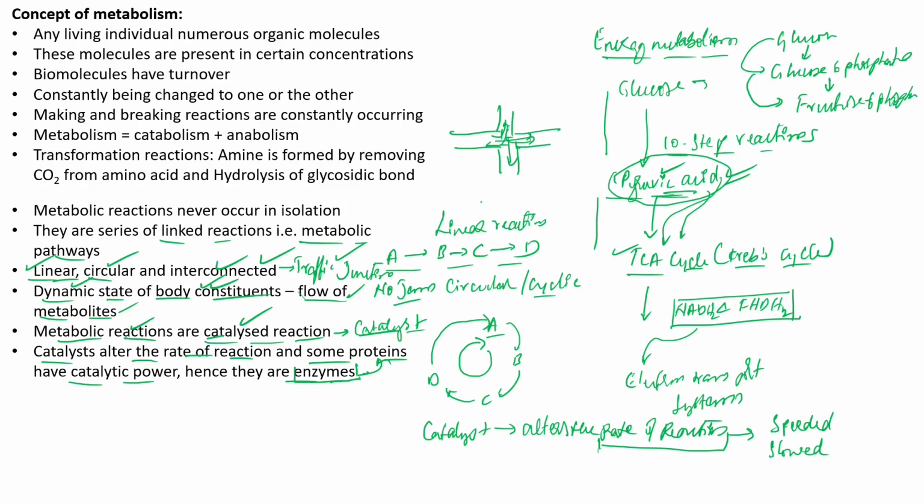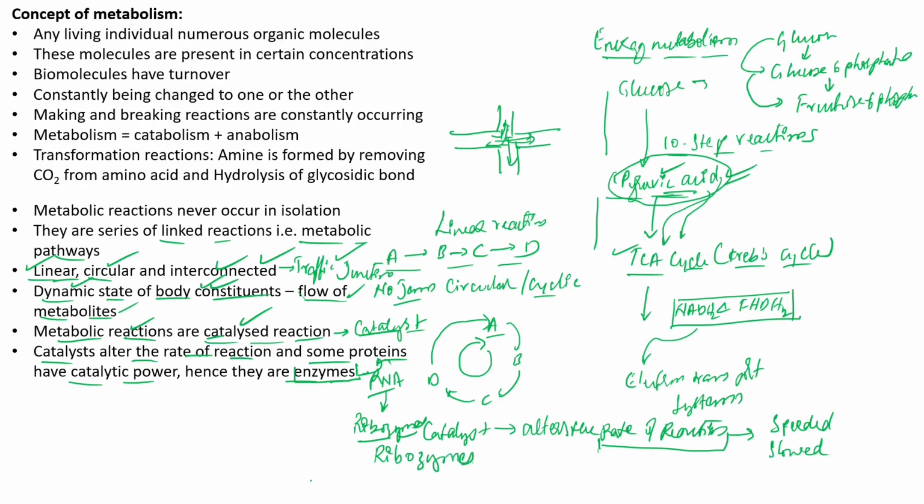We have one exception to this particular rule, that is the RNA. There is an enzyme derived from the RNA molecule, and it is called the ribozyme. Let me write it more clearly over here.